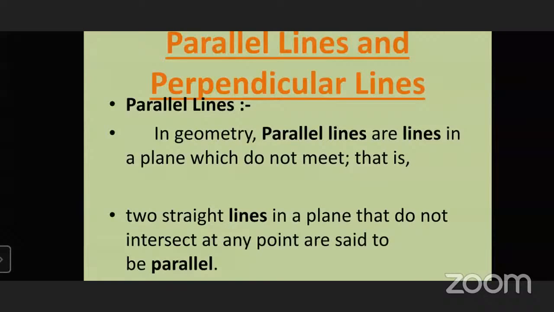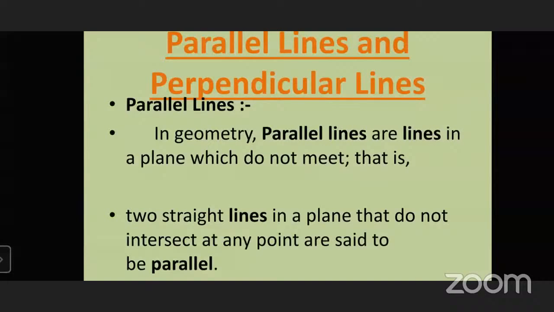Now the next point is parallel lines and perpendicular lines. What are parallel lines? In geometry, parallel lines are lines in a plane which do not meet each other. It means two straight lines in a plane that do not intersect or cross at any point are called parallel lines.